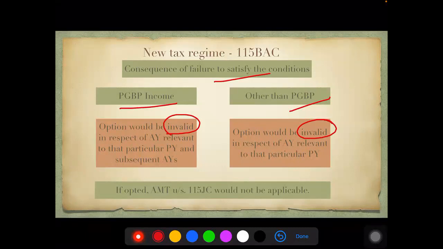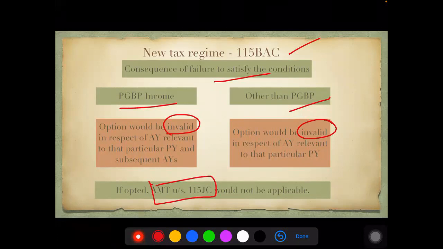Also remember, the alternate minimum tax under 115JC will not be applicable to those people who are opting for 115BAC, because even that is about not giving up the benefits. So here, if a person is choosing 115BAC, there are many things you have to take into account. First, the list of deductions which we saw, they cannot take.